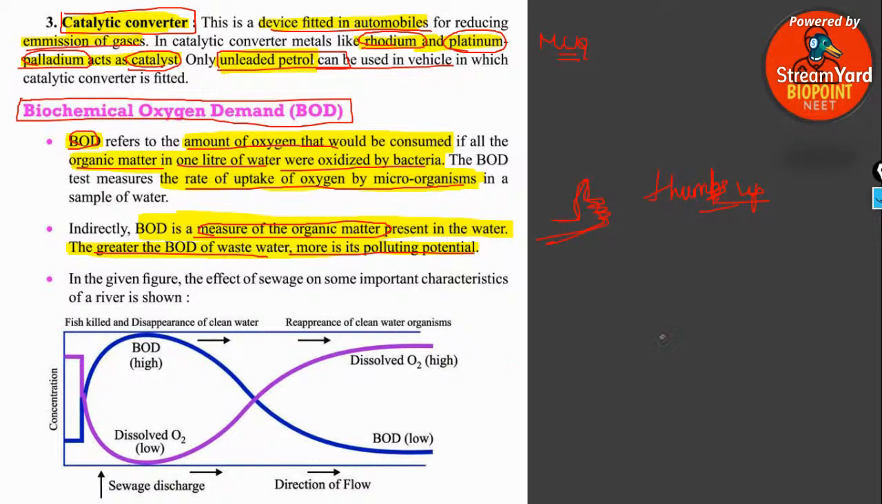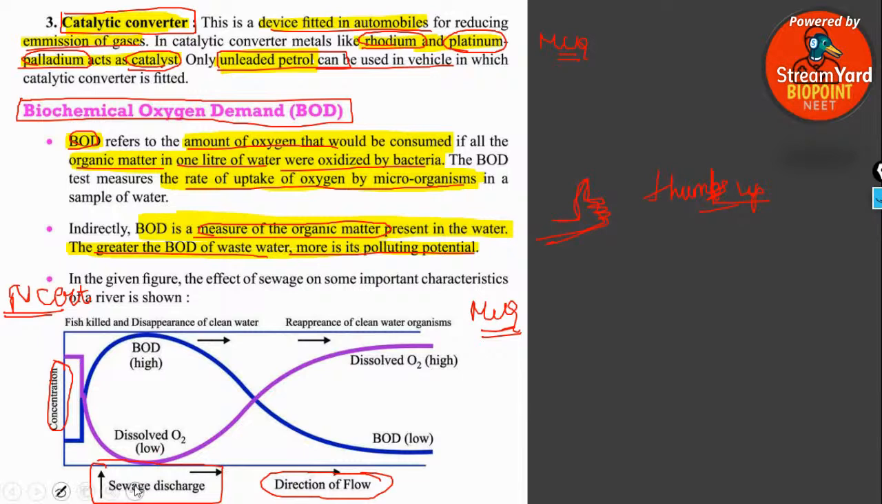So, this is a very important graph which is given in your NCERT textbook. Do you all have your NCERT textbook in hand? A very important diagram in your NCERT. We are plotting a graph taking concentration on the y-axis and the direction of sewage flow on the x-axis. This is the area of sewage discharge, the place where sewage is discharged into the water body.